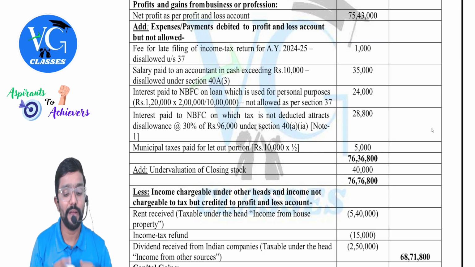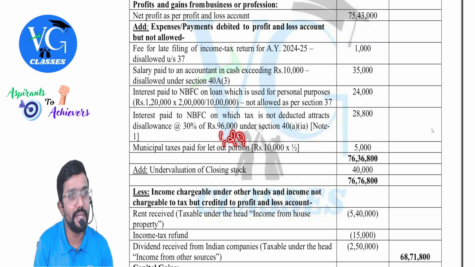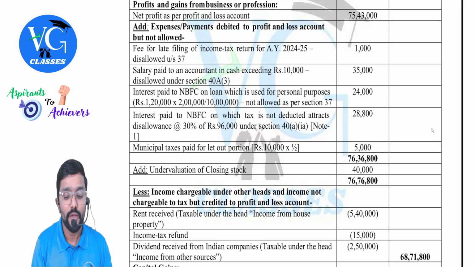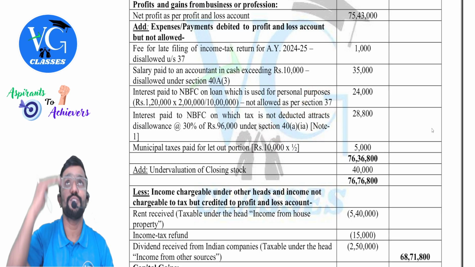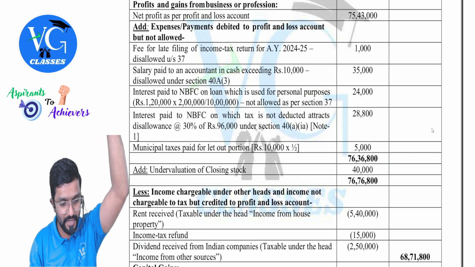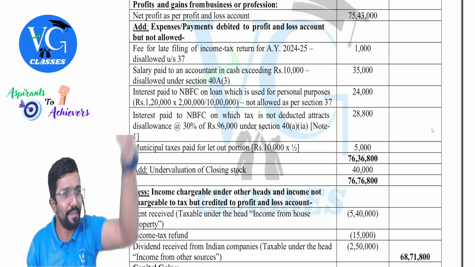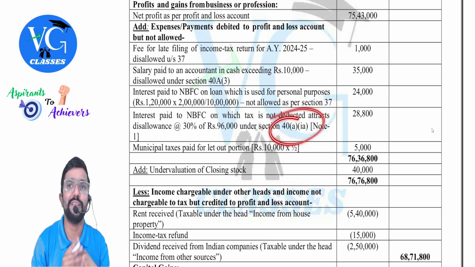Clear? Some student may also ask, sir, why not 120 in full? Why not 120 into 30% disallowed under 40A(1)(ia)? No. Guys, will you apply 40A(1)(ia) first or 37 first? 37 first. So 37 has already disallowed 24,000. Only the remaining will go and touch 40A(1)(ia).